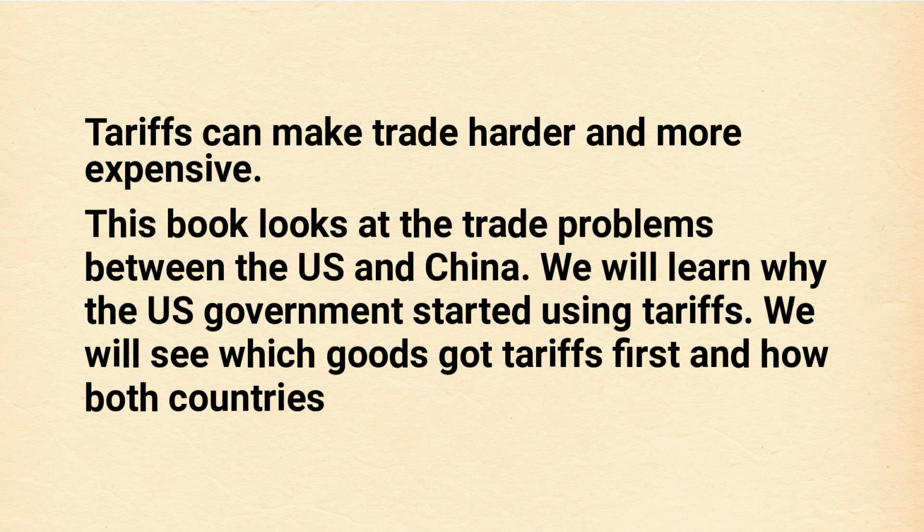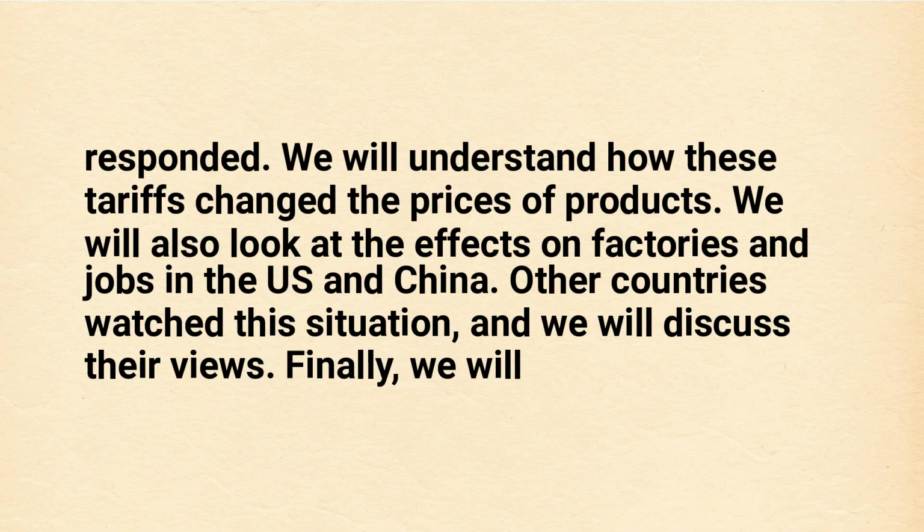This book looks at the trade problems between the U.S. and China. We will learn why the U.S. government started using tariffs. We will see which goods got tariffs first and how both countries responded. We will understand how these tariffs changed the prices of products.